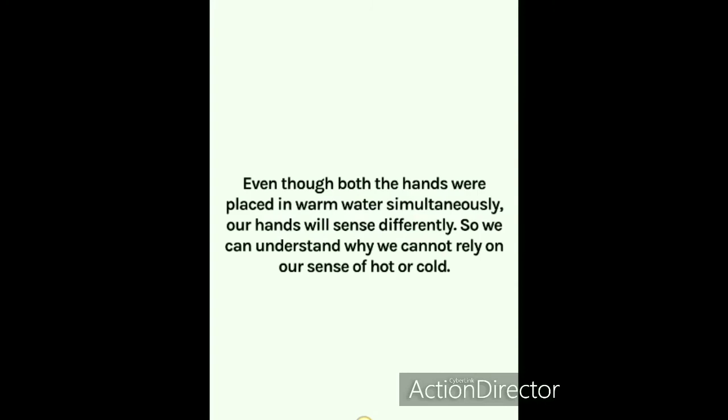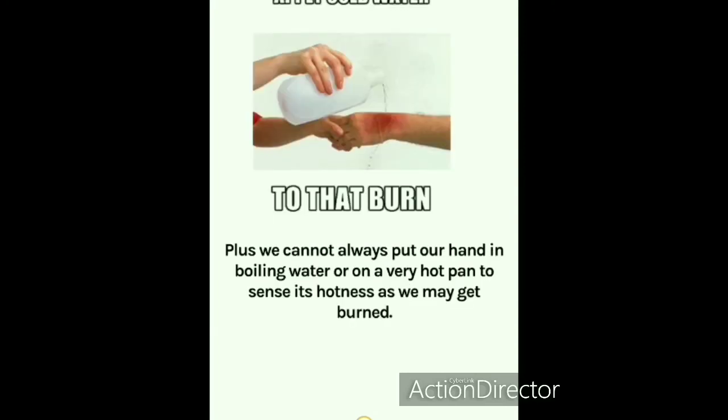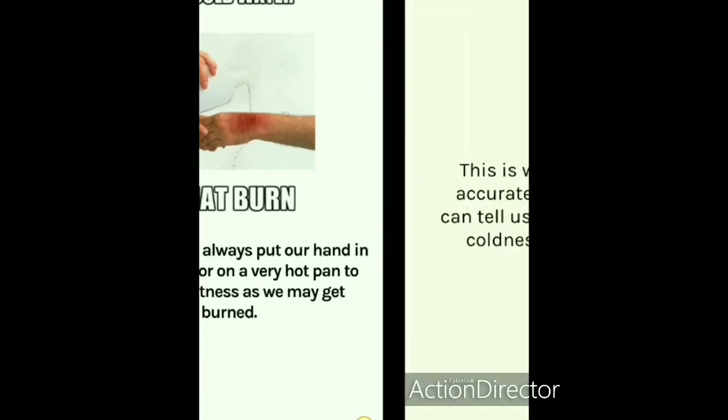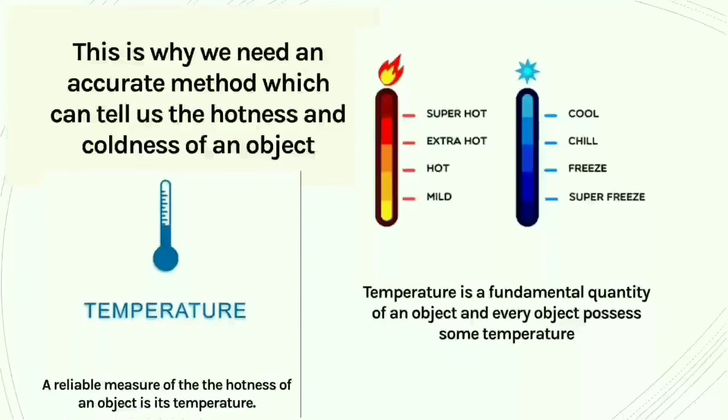So, we can understand why we cannot rely on our sense organs to feel hot or cold. Plus, we cannot put our hand in boiling water or a very hot pan to sense its hotness. If we do that, then your hand will start burning. And this is why we need an accurate method which can tell us the hotness and coldness of an object. So, what is temperature? A reliable measure of the hotness of an object is its temperature.